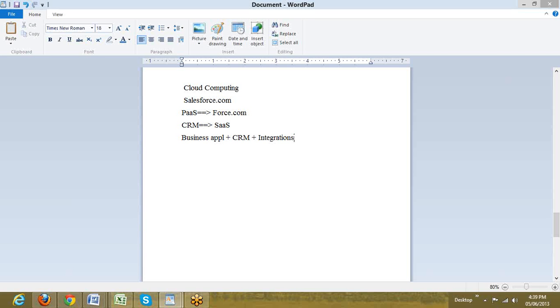Now moving one step ahead, let us dive into Salesforce, which in short we always write as SFDC, Salesforce.com. So now let us enter into Salesforce and see what exactly is available.